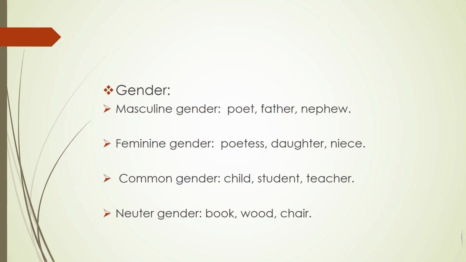Coming toward the fourth kind of gender, which is neuter gender. Neuter means neither. It means those nouns which belong neither to masculine nor to feminine. These are sexless nouns or nouns without sex. For example, book, wood, and chair.